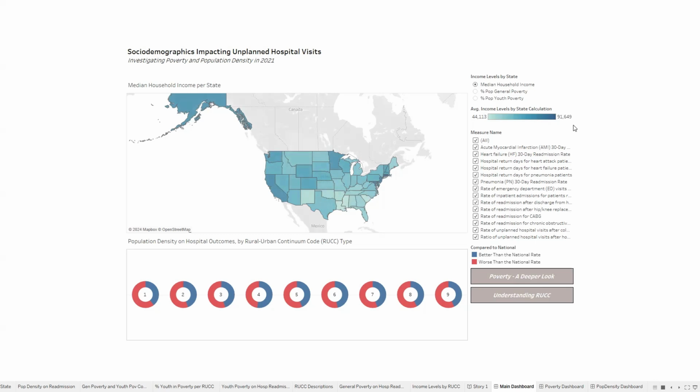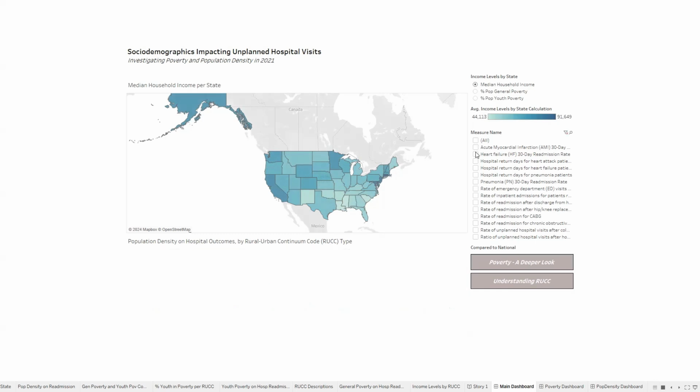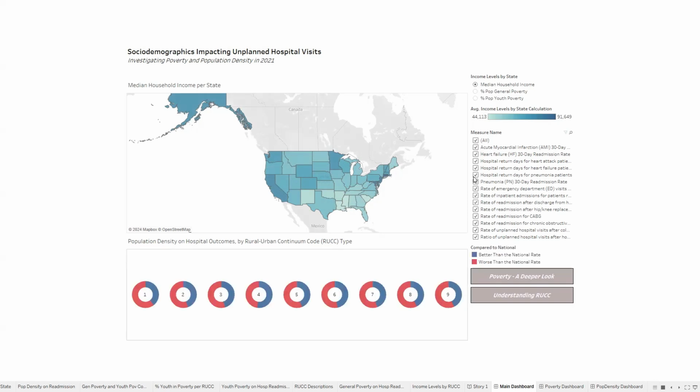Next, we wanted to describe how population density impacted hospital outcomes by using the RUCCs, which categorize counties from metro, urban, and rural. By utilizing a donut chart with the county data, we were able to compare the number of hospitals reporting outcomes as worse or better than the national rate across the RUCC types. And with a measure name filter, we can easily select which measures to view.